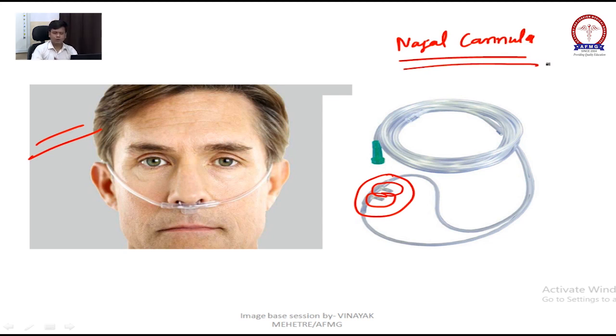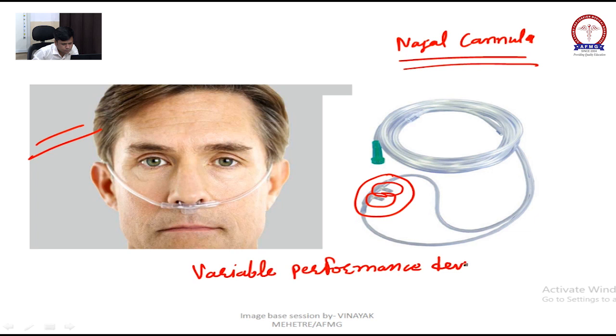And one more thing you should remember, it is a variable performance device. I suggest you make a list of variable performance devices and fixed performance devices. There will be a question, one-liner or all except. They are not going to give such cannulas, so make a list and put it in your notes.